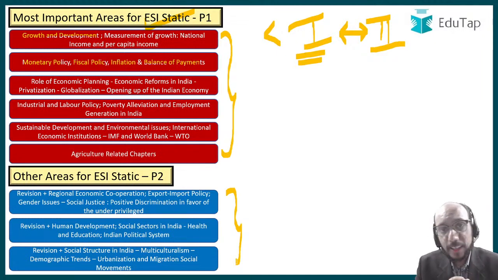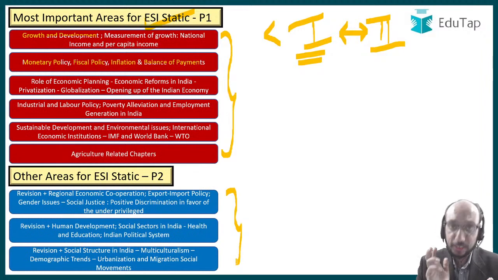But that does not mean that ESI static questions are not being asked. That doesn't mean that ESI static is out of syllabus. Just because current affairs is important and static is less important doesn't mean you can ignore static. That is not what we are saying. What we are saying is that static is going to have less weightage, but it is important.